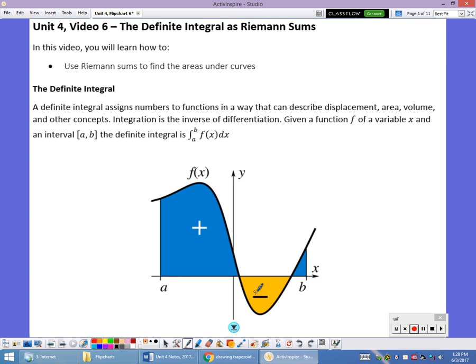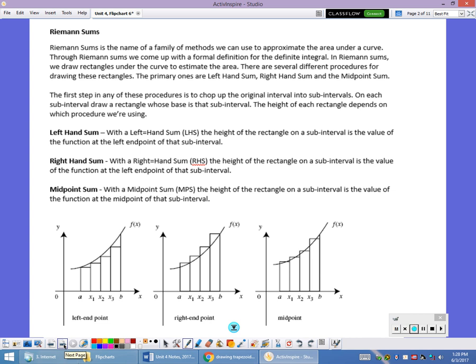area exactly. But in this first video, what we're going to explore is the concept of what we call a Riemann sum. The Riemann sum is named after the person who developed it. He said we can draw rectangles and other geometric shapes below the curve, and we can estimate the area of those rectangles, and that will give us an estimate of the area based on the graph. And so there are three different techniques.